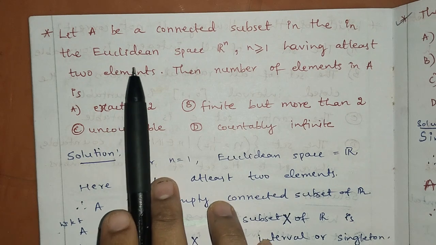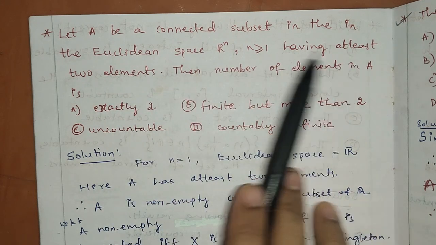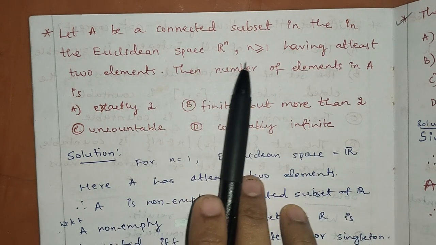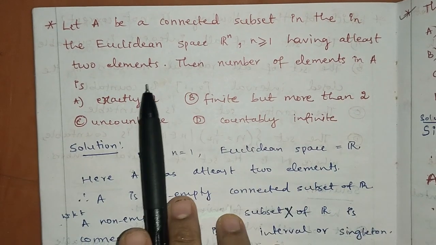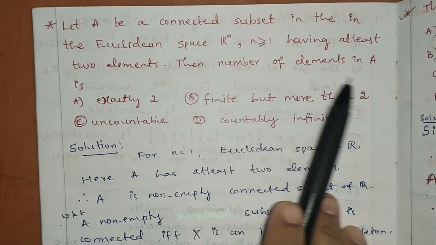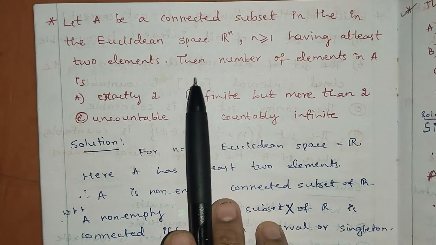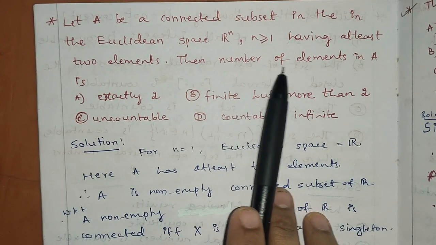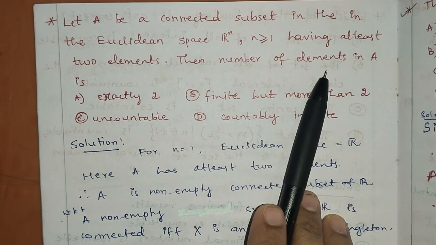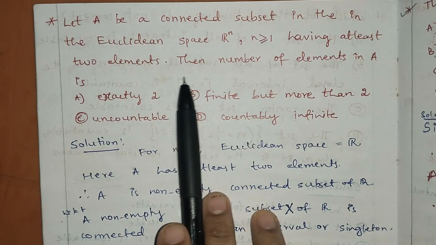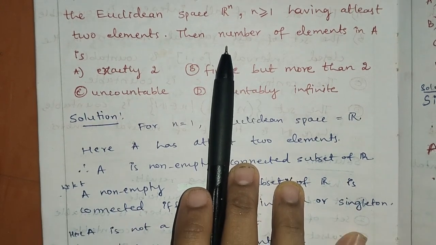Next question. Let A be a connected subset in the Euclidean space Rn, n greater than or equal to 1, having at least 2 elements. Then the number of elements in A is. Given A is a connected subset of Rn having at least 2 elements. Then we have to check the number of elements in A.